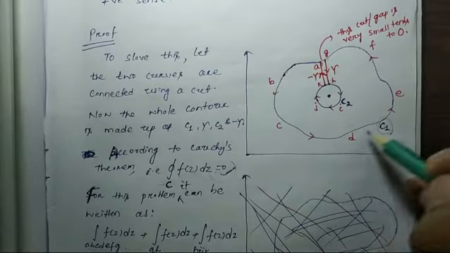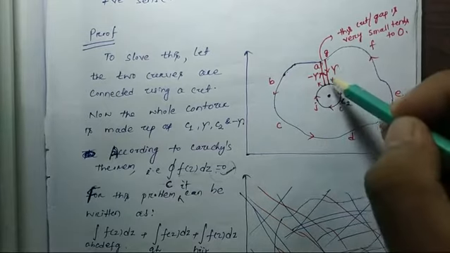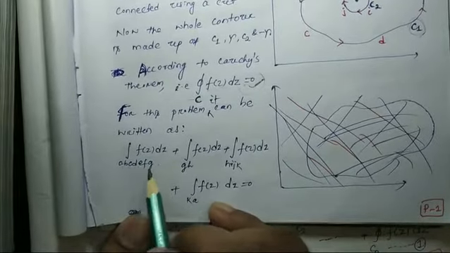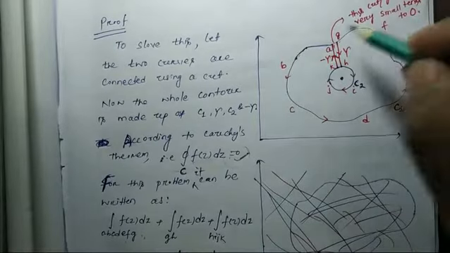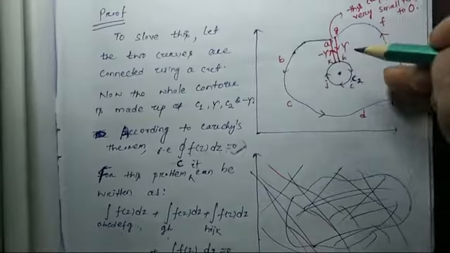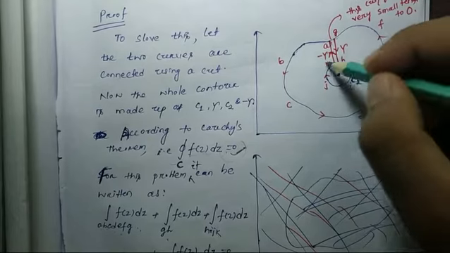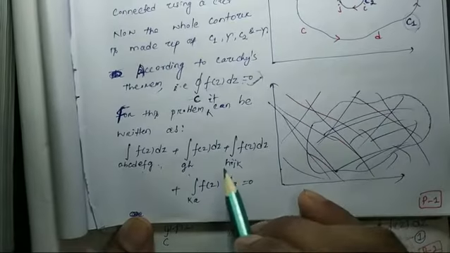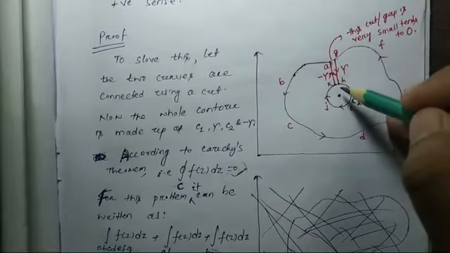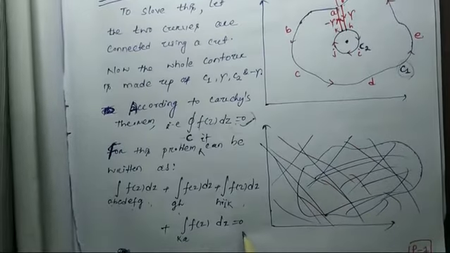Whenever we have to consider this whole curve, the connected part and the smaller circle, how are we going to write it? A, B, C, D, E, F, G, then G to H, a line integral, then the small circle H, I, J, K, then K to A is equal to 0.